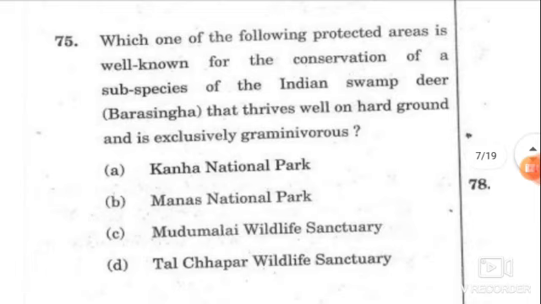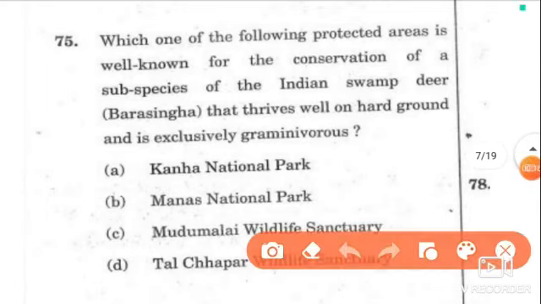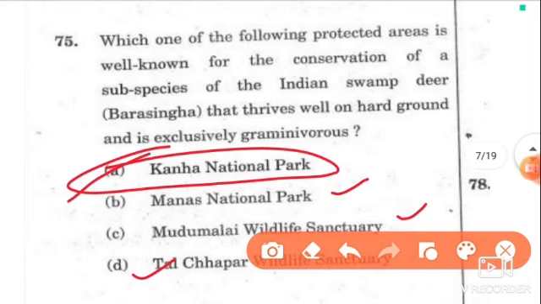We know that Barasingha is a Madhya Pradesh, Uttar Pradesh species. If the location of these national parks is known, then our job is done. Manas National Park is in Assam. Mudumalai is Tamil Nadu. Tal Chhapar is Rajasthan. So we are left with Kanha National Park. So the answer is A.